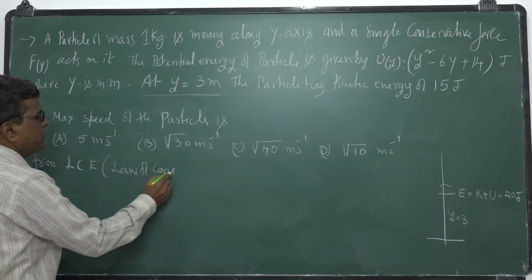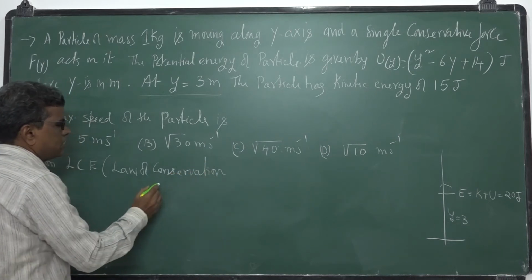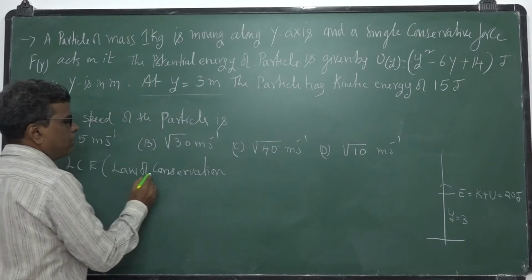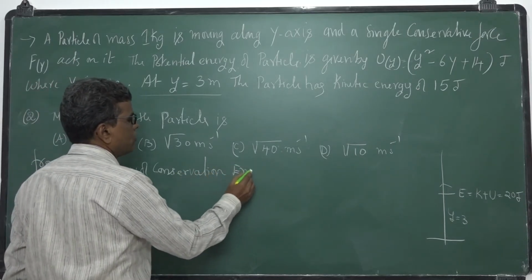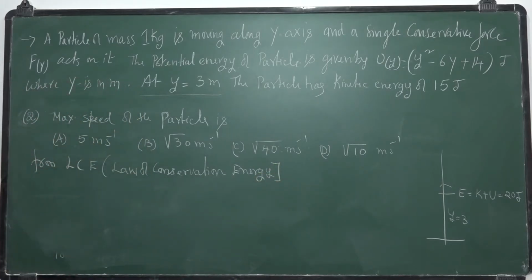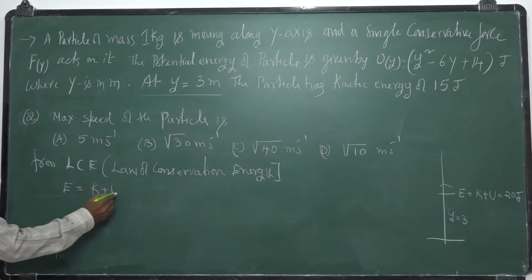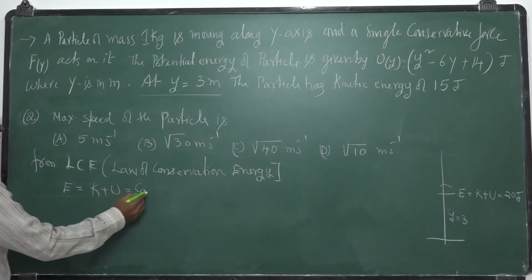This is a very famous equation. In physics, we often use this energy principle, the law of conservation of energy. Of course, it is mechanical energy. Frequently I call it LCE. What is LCE? Law of conservation of energy. From the law of conservation of energy, total energy E is equal to kinetic energy plus potential energy, which is constant.